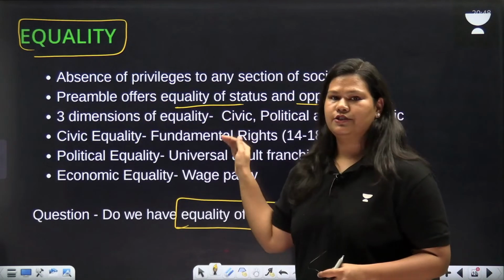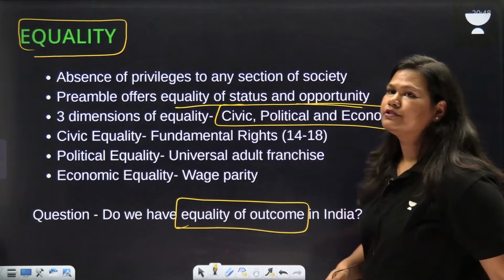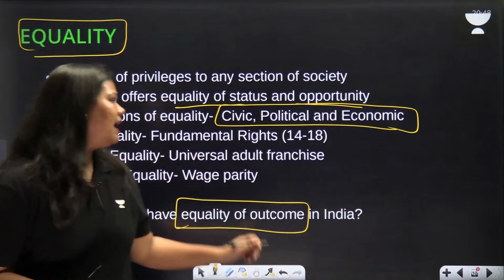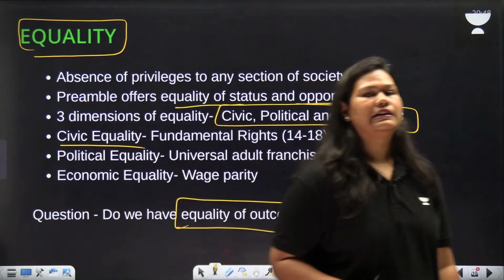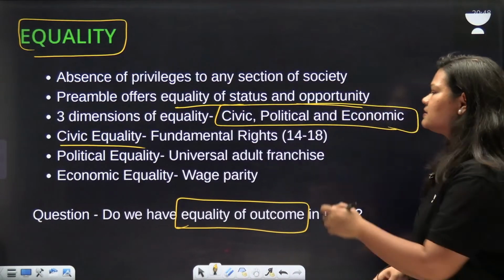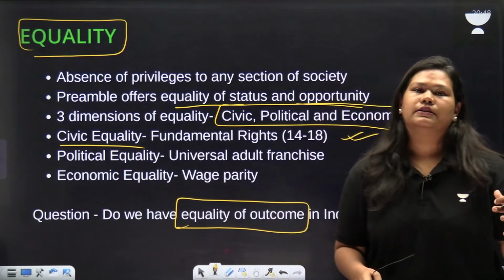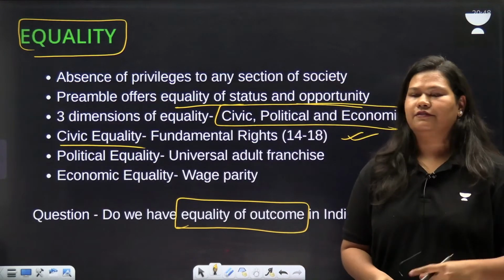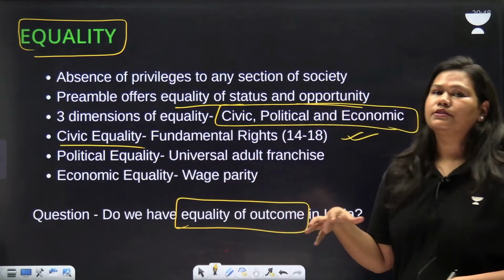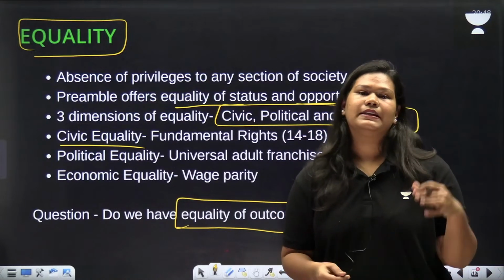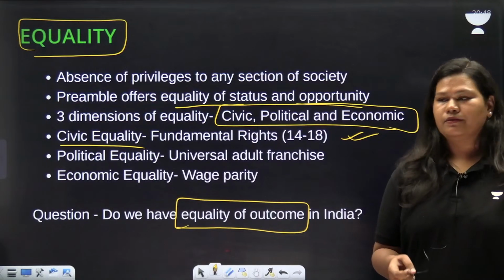Now there are three dimensions of equality. As we have studied the dimensions of justice, there are three dimensions of equality: civic, political, and economic. Civic equality is given under fundamental rights, article 14 to 18. We'll discuss them. It usually means equality before law, abolition of untouchability and stuff like that. So we'll discuss it in fundamental rights. Political equality means universal adult franchise. That is, we have been given the right to vote. People above 18 years of age can vote.